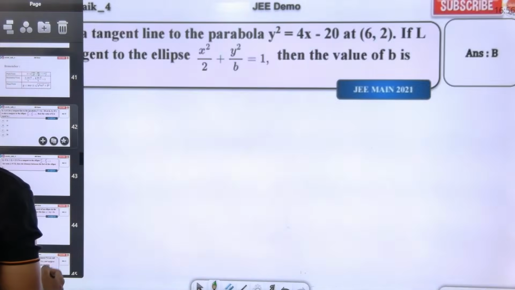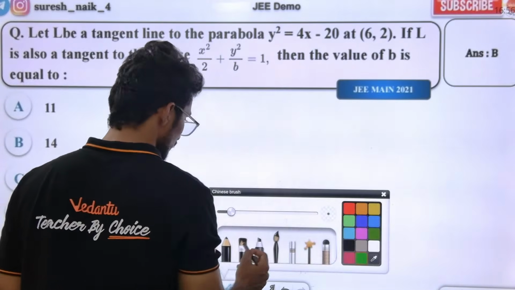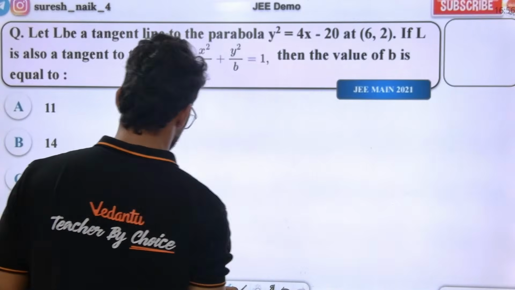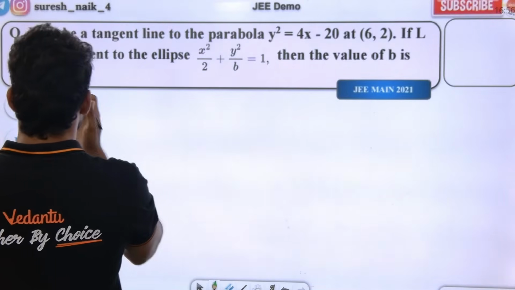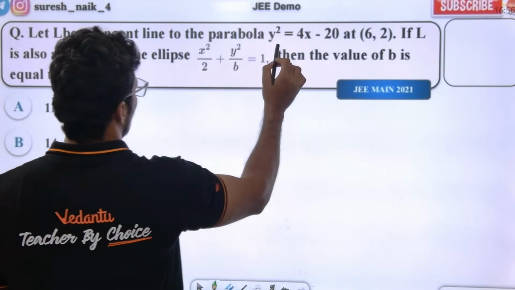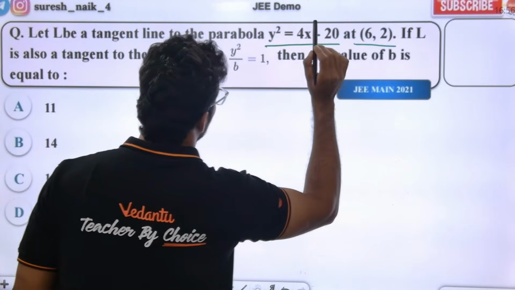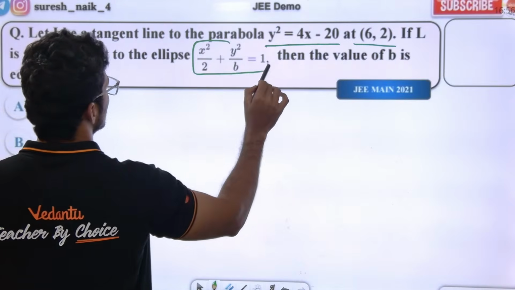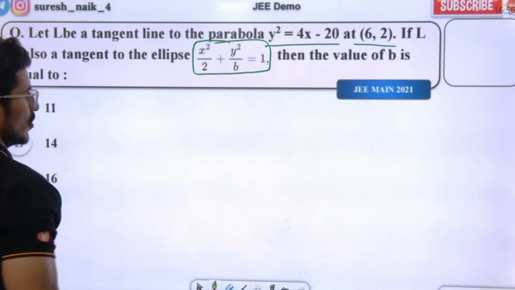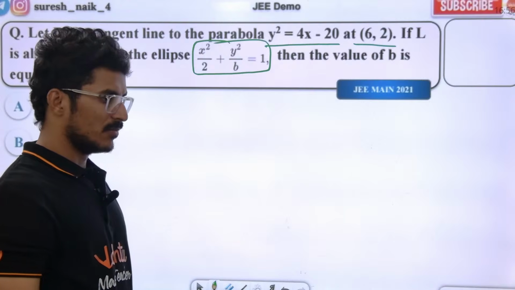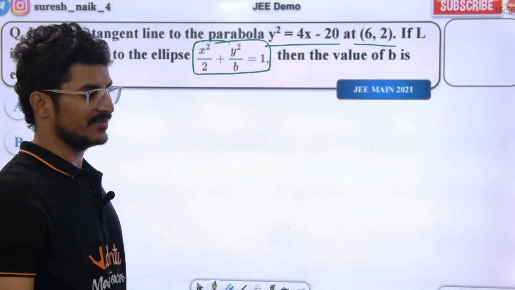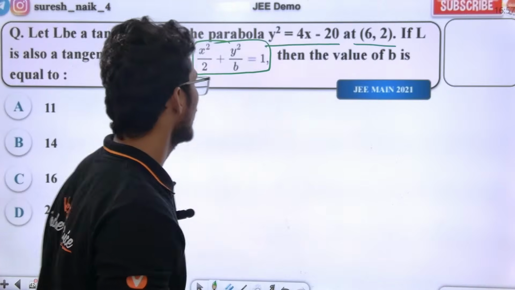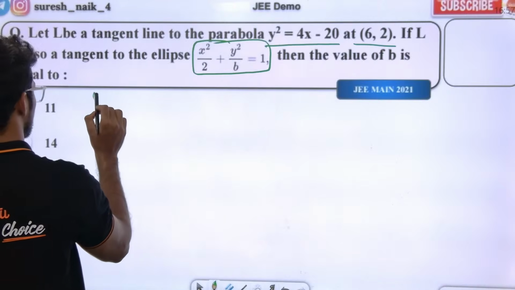Okay, in the question: let L be the tangent to the parabola this at (6, 2). That L is also tangent to the ellipse this. Then the value of b is equal to dash. Very good question.